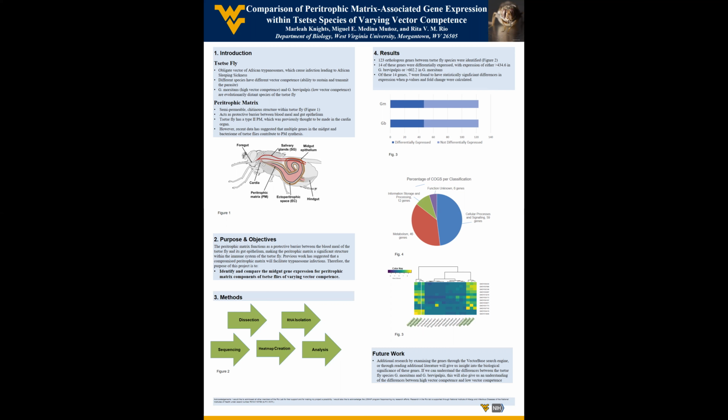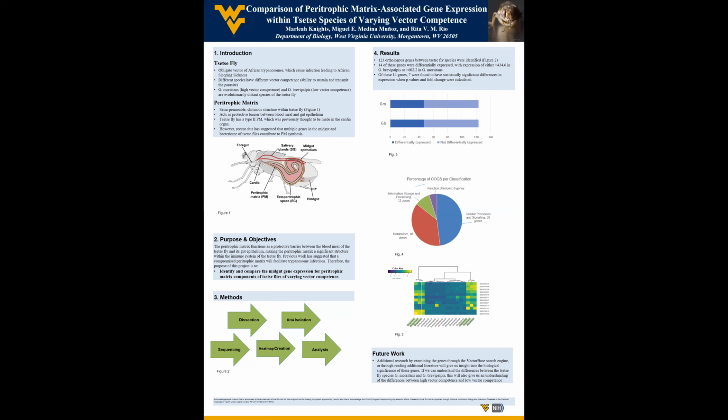Orthologous genes, or genes shared between two species due to common ancestry, were identified through these methods. These genes were also organized into COGs, or categories of orthologous groups, which detail what a specific gene's purpose is. Based on this data, we developed graphics called heat maps using a computer program known as RStudio. This allowed us to visualize how these genes are regulated in each species.